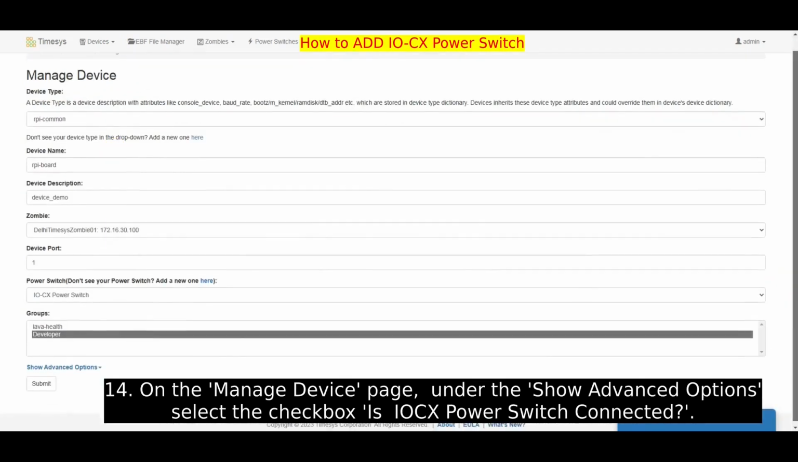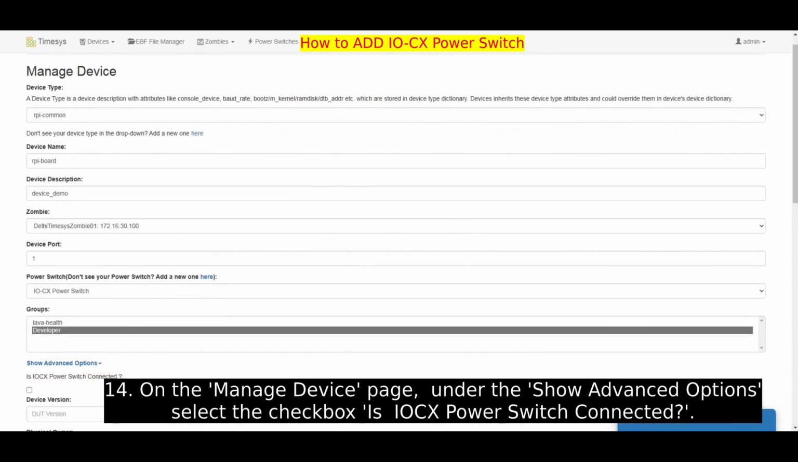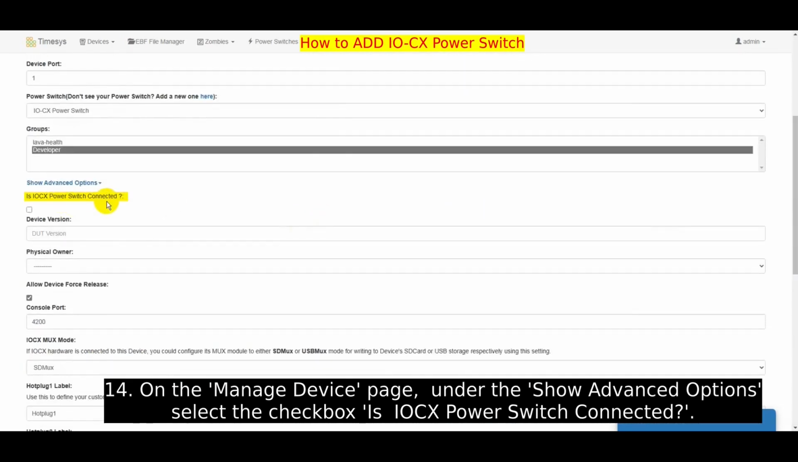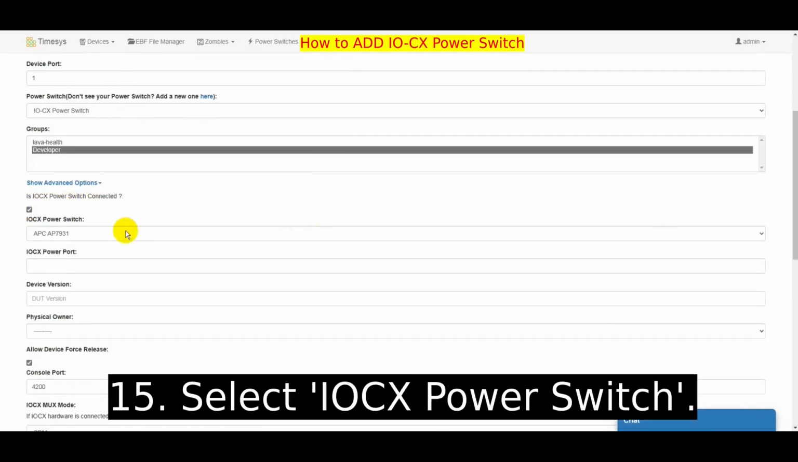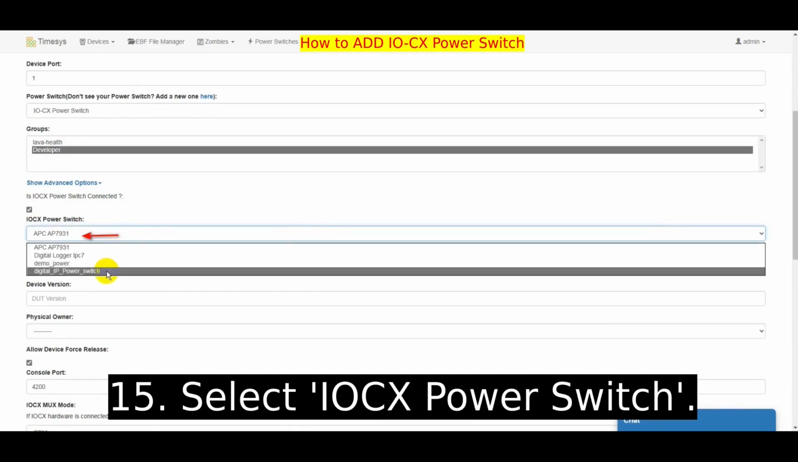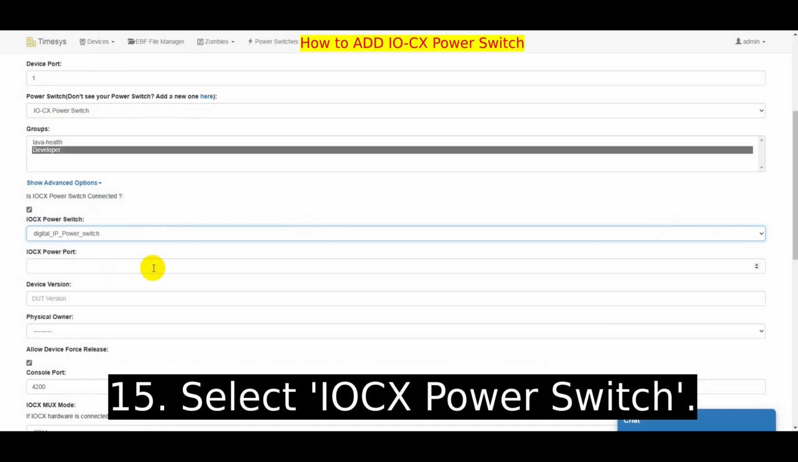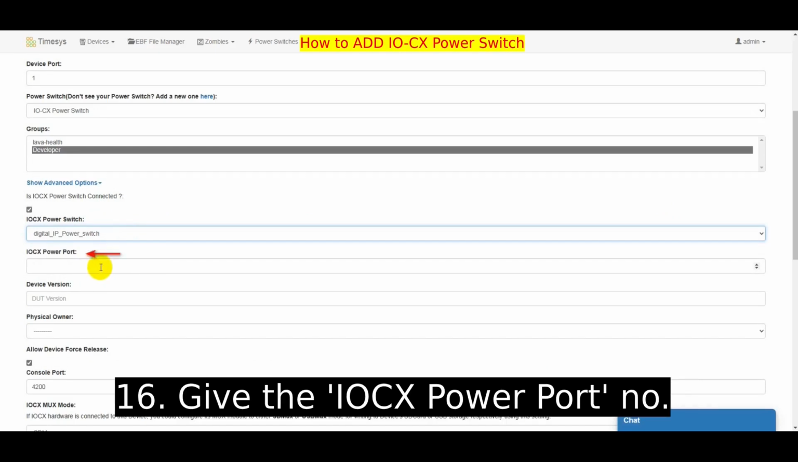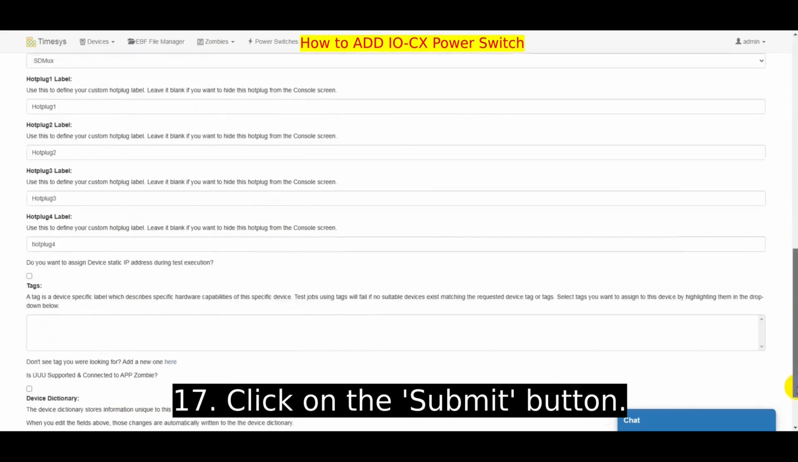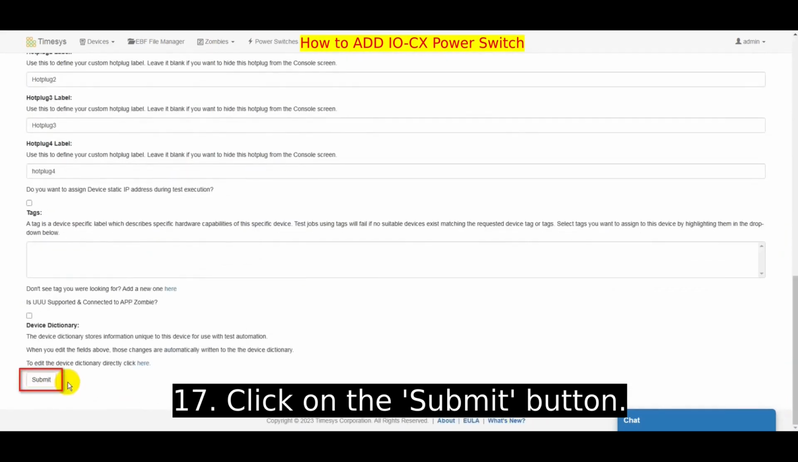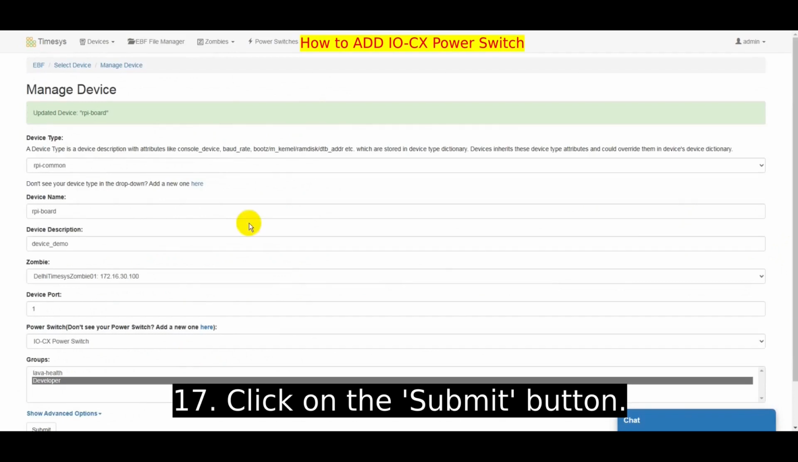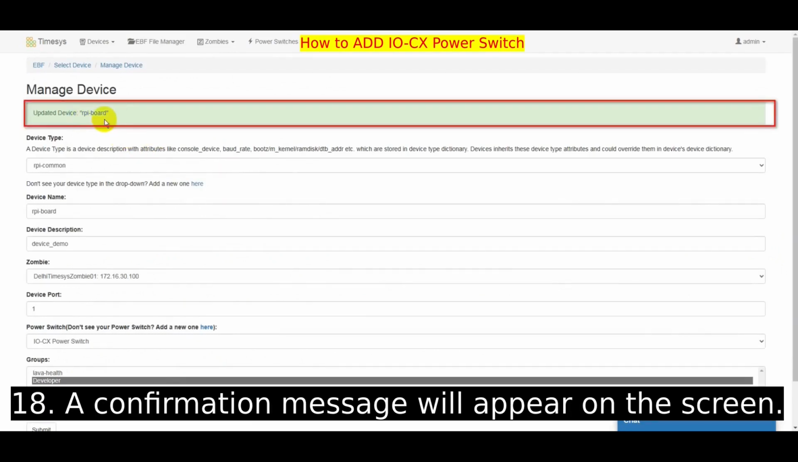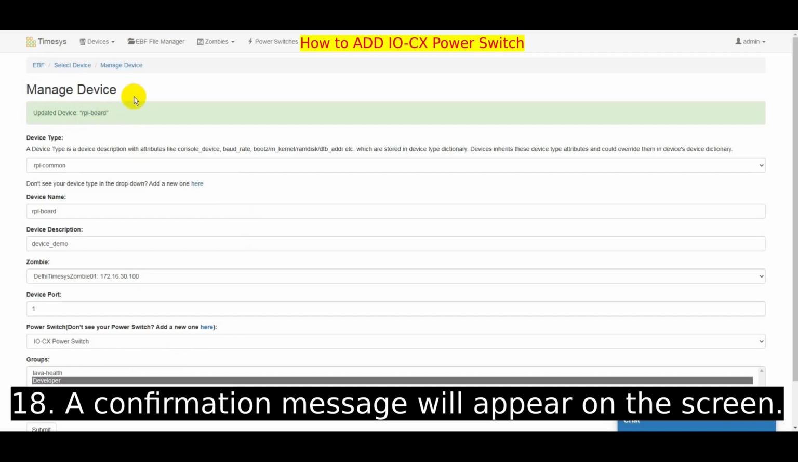Now, on the Manage Device page, under the Show Advanced Options, select the checkbox Is IOCX Power Switch Connected? Select IOCX Power Switch. Give the IOCX power port number. Now, click on the Submit button. A confirmation message will appear on the screen, indicating that the device has been successfully updated.